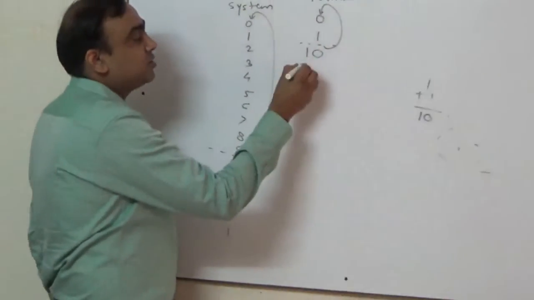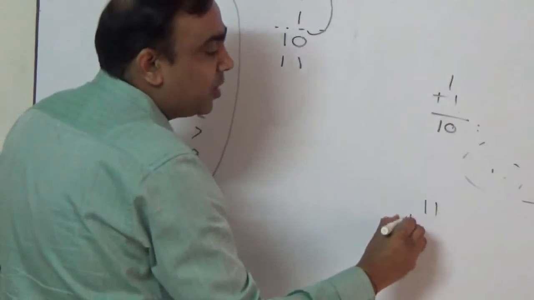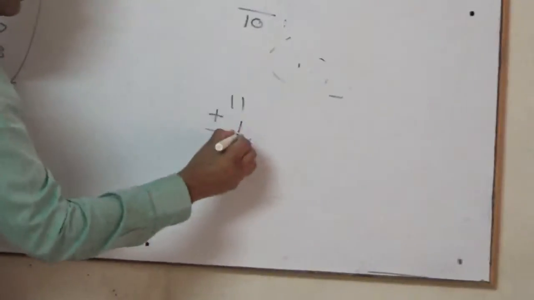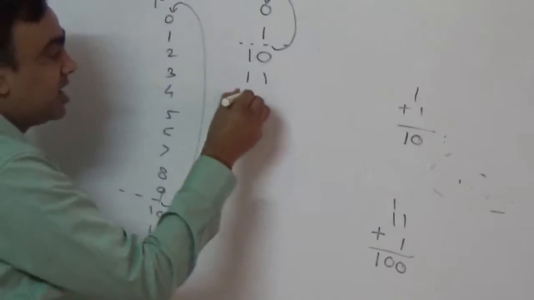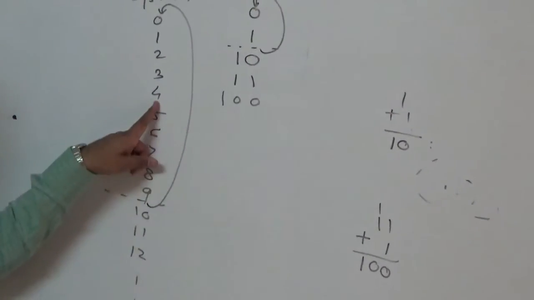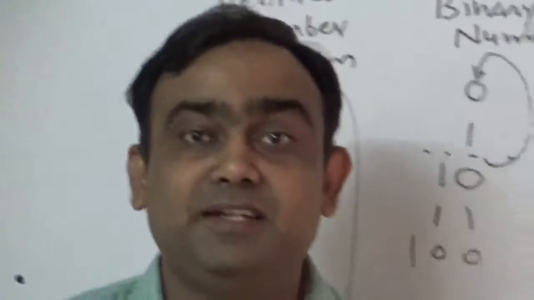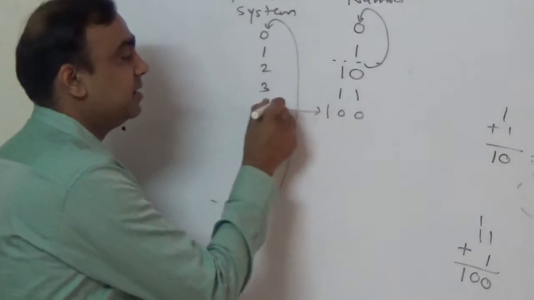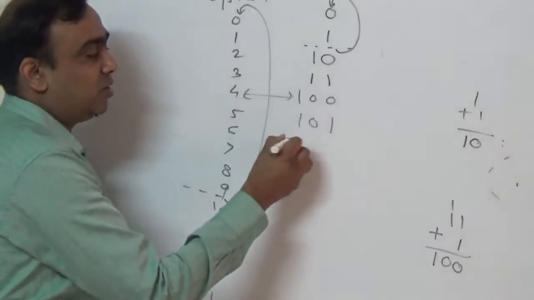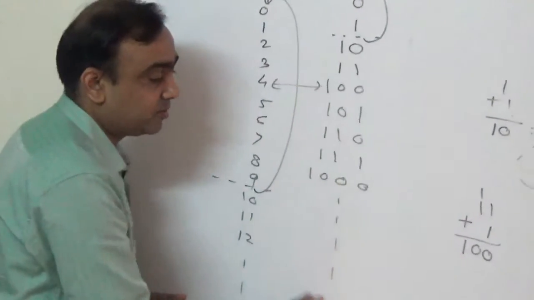So next will be 11. I just go on adding. Then what will come after 11? The rule is the same: 1 plus 1 is 0, carry 1. 1 plus 1 is 0, carry 1. So it is 100. You can compare with decimal. It is a 4. When I say I want 100 cups of tea, and I am talking in binary, you should get 4 cups of tea. So you can just compare. In this way it goes on: 101, 110, 111, 1000, and so on.